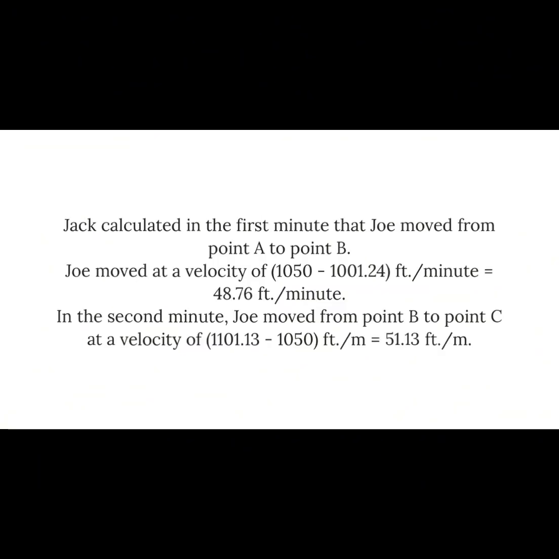Jack calculated that in the first minute Joe moved from point A to point B at a velocity of 1,050 minus 1,001.24 feet per minute, equals 48.76 feet per minute. In the second minute, Joe moved from point B to point C at a velocity of 1,101.13 minus 1,050 feet per minute, equals 51.13 feet per minute.